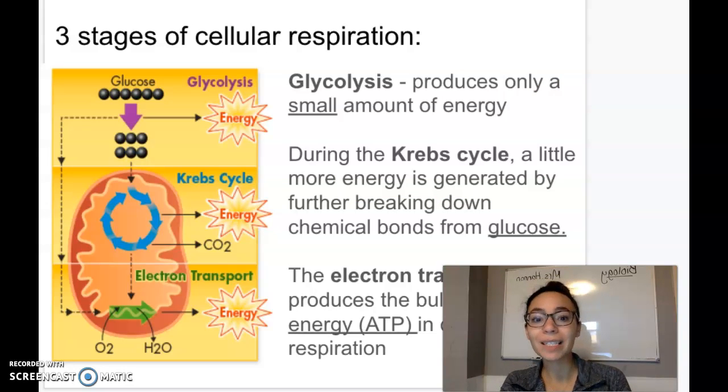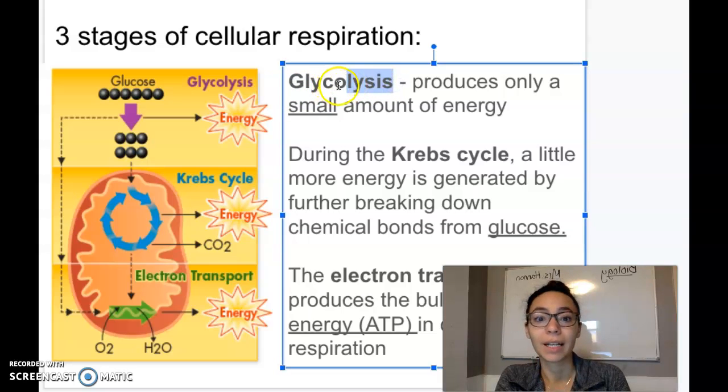Okay, so there's 3 steps of cellular respiration. We're not going to go into super detail with these. I just want to briefly talk about them so you hear the words. The first step is called glycolysis. Glycolysis, lysis is to break. So we're breaking the glucose essentially. Produces only a small amount of energy, so we get a little bit of energy from that.